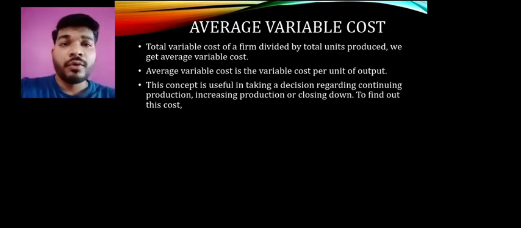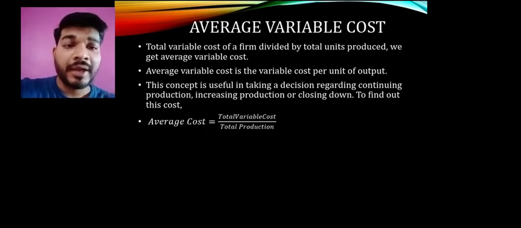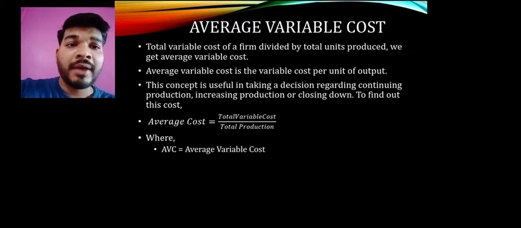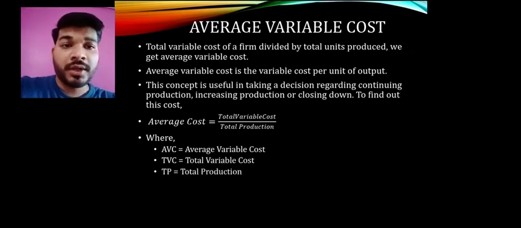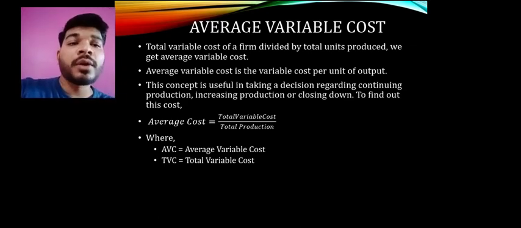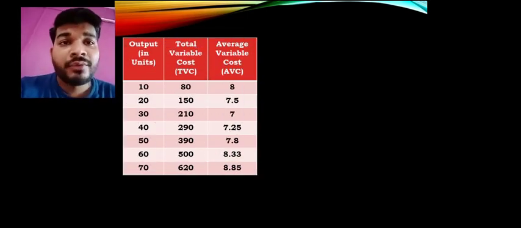Now for that, to find this average variable cost, the formula is like this: average variable cost, not average cost, but average variable cost, will be total variable cost upon the total production, where AVC will be average variable cost, TVC is total variable cost, and lastly TP is total production. Okay, remember here average cost will not come, average variable cost equals total variable cost upon total production. Clear? Then to understand it in a better way, we have the table here.